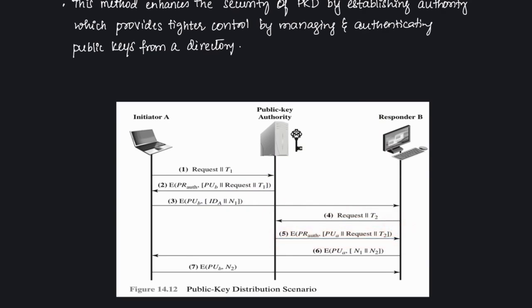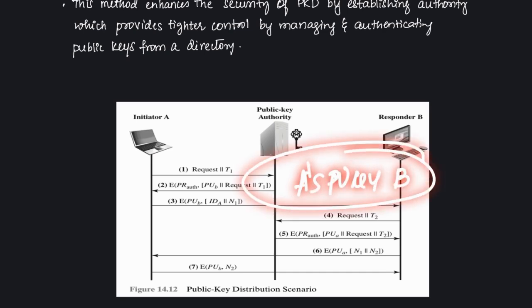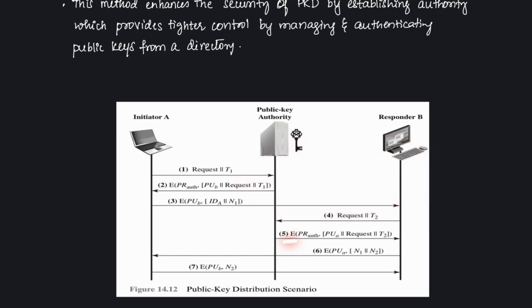Once PUA is requested, PKA will send a proper response. PKA will tell B what A's public key is. And how will that happen? It will be in encrypted format using the private key PR auth of the public key authority, and it will comprise PUA, that is A's identity, and the response. Then we have the request here, which is a copy of B's original request for verification purposes. Then we have T2. T2 is the timestamp to confirm freshness.